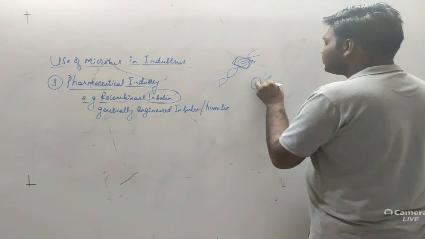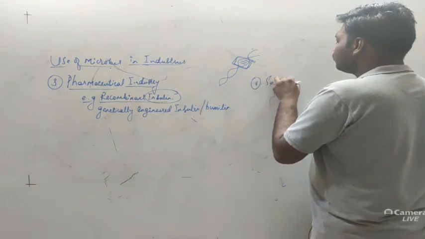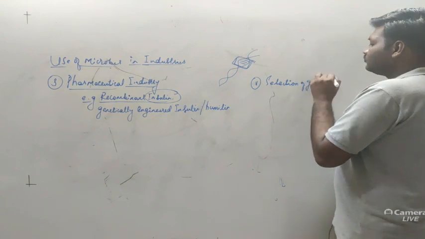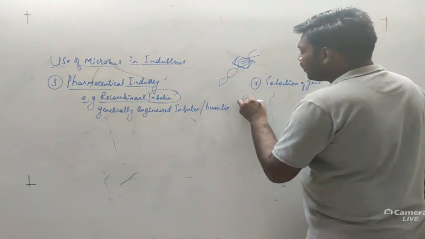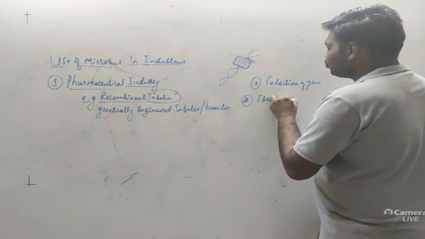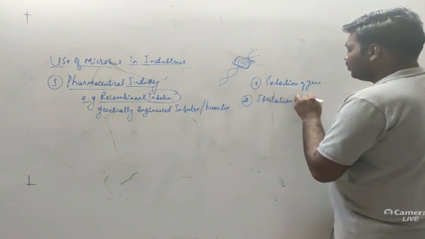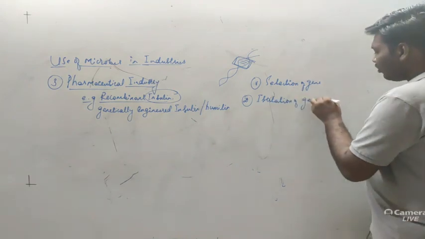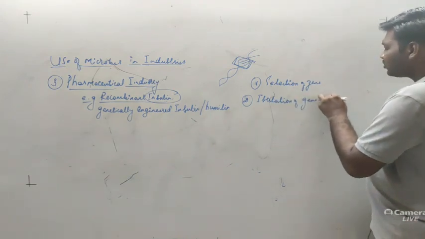So the first step is selection of the gene. Then second, isolation of the gene. Now, isolation of which gene? The gene of interest.